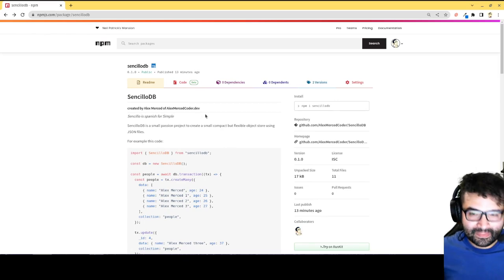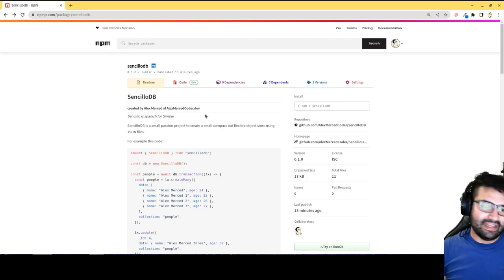but I'm pretty happy with my particular implementation. Having worked a lot in the data space last year, I really thought about what's a good lightweight, but potentially slightly scalable way of storing data in a JSON file. And basically we created it right here, SencilloDB.